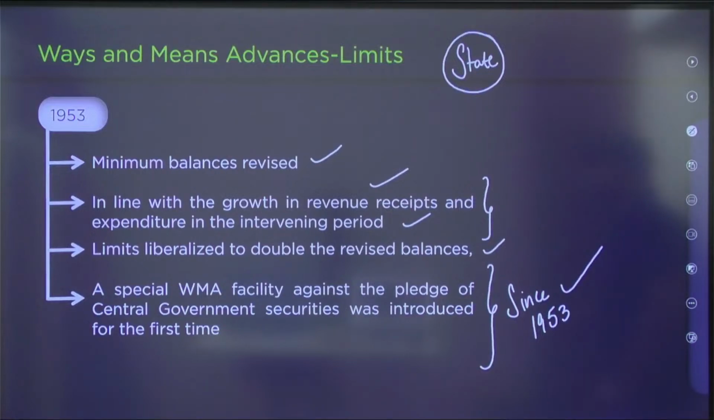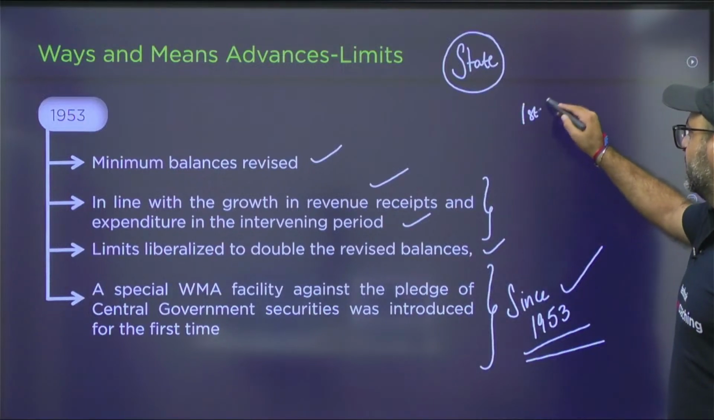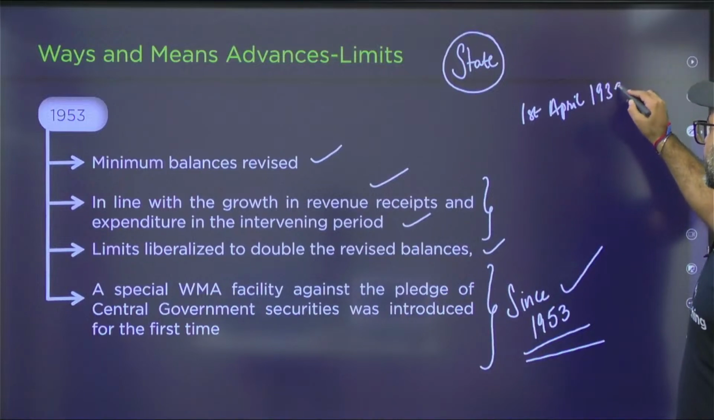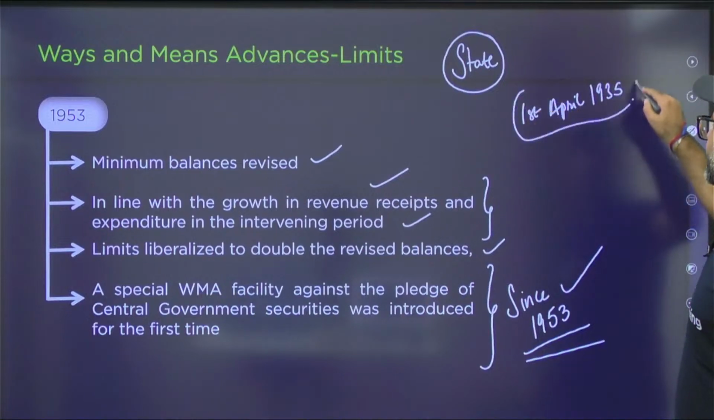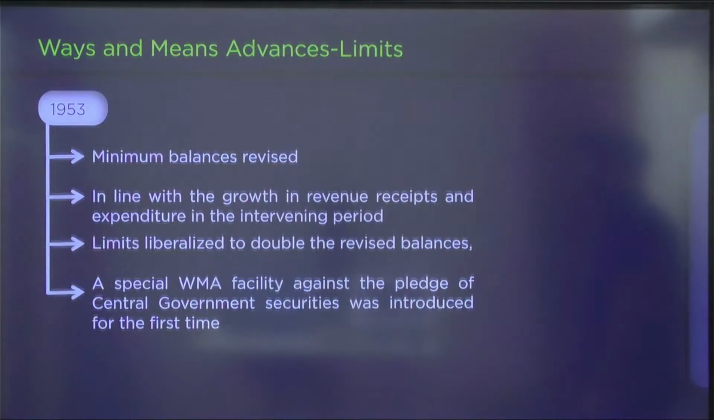If someone asks you, special WMA was introduced in which year? It was introduced in 1953. Remember that limits were revised in 1953. They were first set on 1st of April 1935. The formula was also revised in 1953 after independence was received and the Government of India was framed in the country.